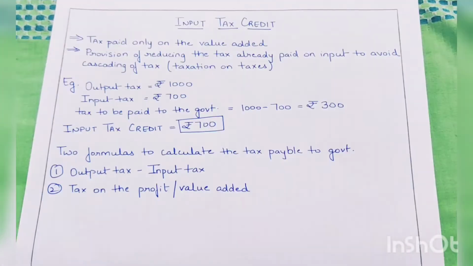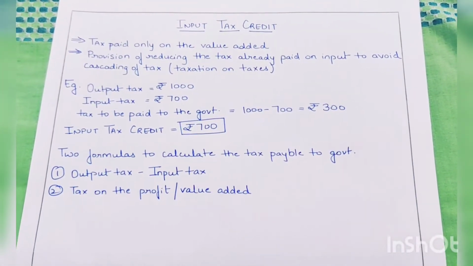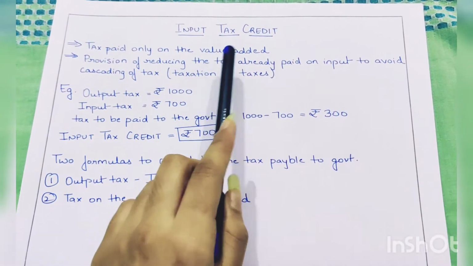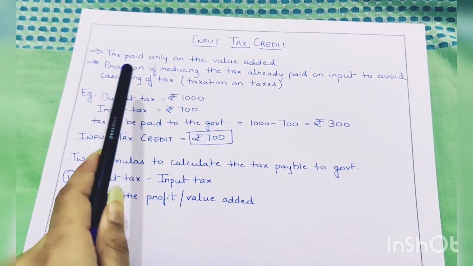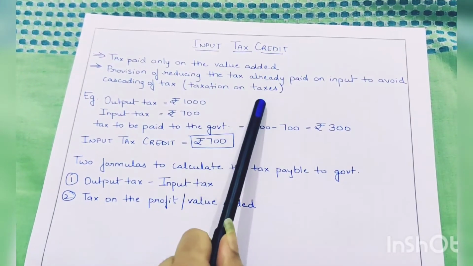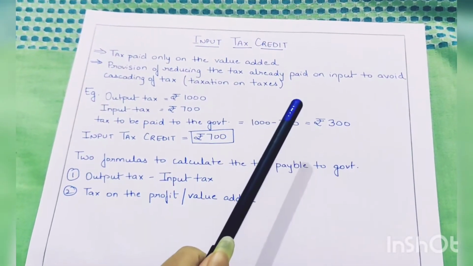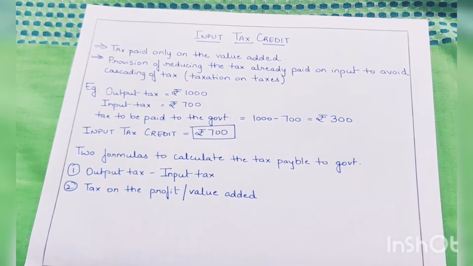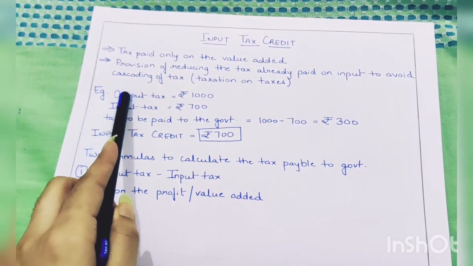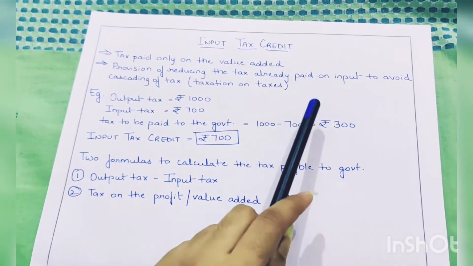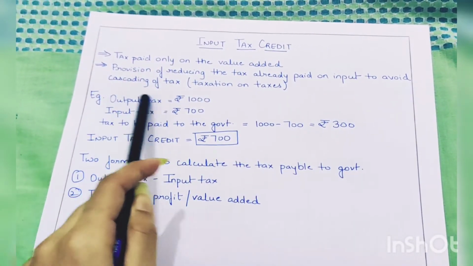This example brings us to the concept of input tax credit. Now what is input tax credit? It is the tax paid only on the value added, that is the additional value. We saw in the example the tax paid to the government was only on the profit. So it is a provision of reducing the tax already paid on the input to avoid cascading of tax.